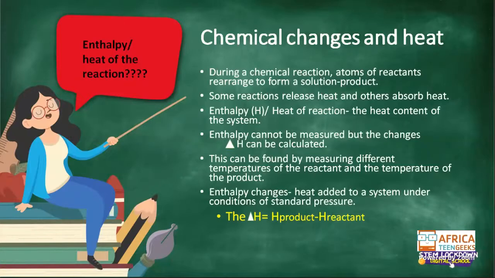And nowadays, this can be found by measuring the different temperatures of the reactant and the temperature of the product. Okay, which is exactly what I just mentioned. You take the heat value in your product minus the heat value in your reactant, and that gives you the change in heat. But what is the heat value that we're talking about? In this case, we talk about the temperature. The temperature is what we use to calculate our enthalpy or find out the change in enthalpy. So we can easily say that enthalpy is the temperature. So use temperature when we calculate it.